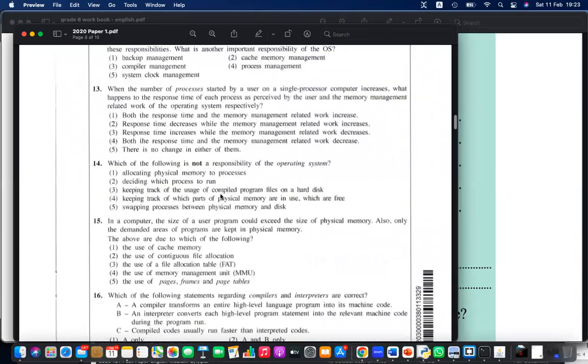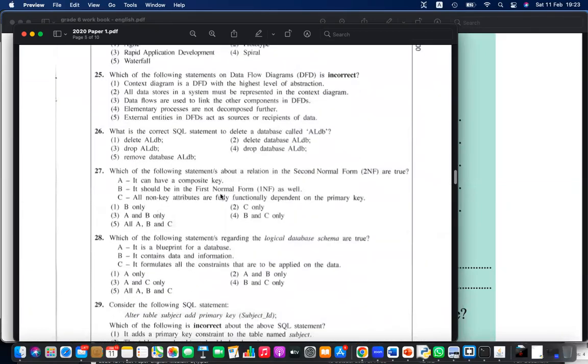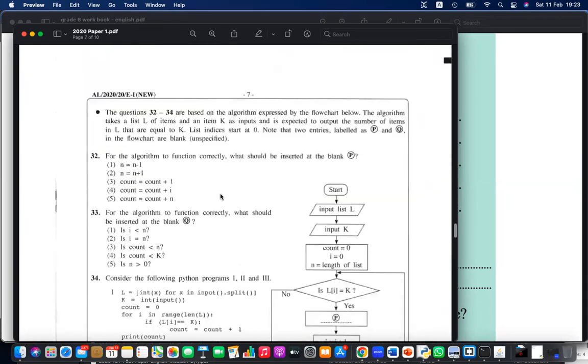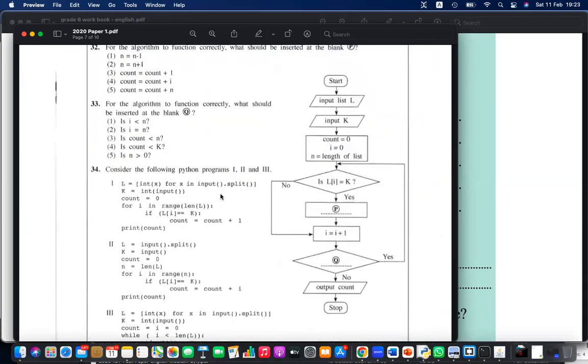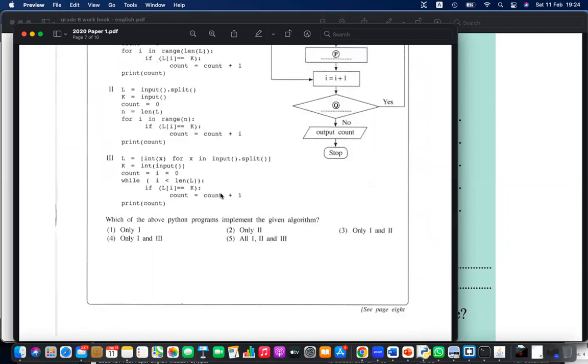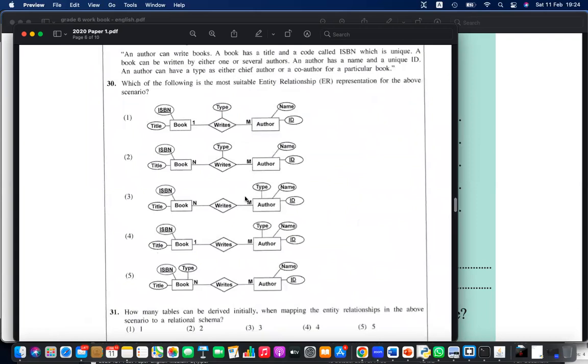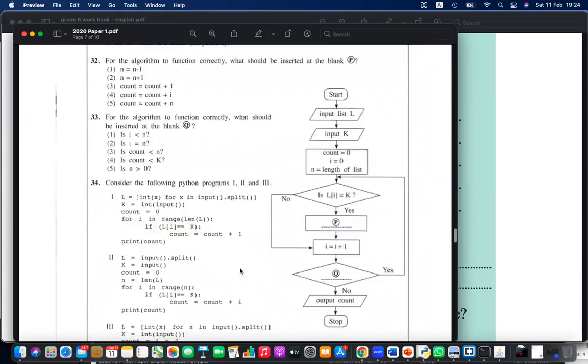Let's see the paper. 2020 paper. Oh, this you can see flowchart. So that is right. These things are important. We will learn how to read a flowchart, how to understand a flowchart, and how to work with a flowchart, how to draw flowcharts. We'll learn, right? So that is actually there in this paper also. Each and every paper you see, there will be a flowchart, and this is another design diagram. This is for the databases. Right, my databases for it in a design diagram ekak. Right, okay, this is another one.